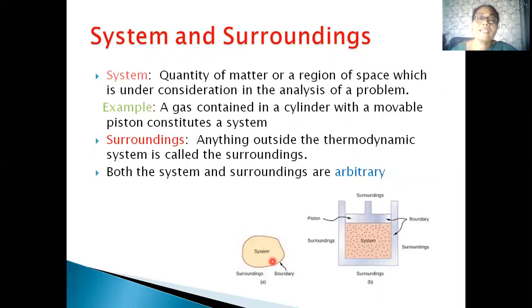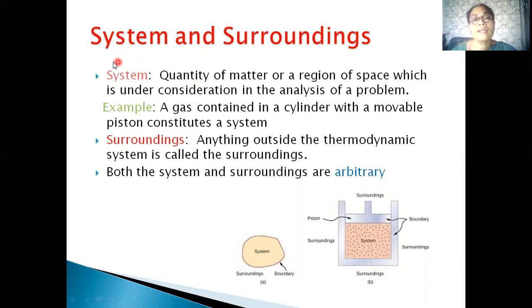Next, let's see the basic terms which we will be frequently using in the chapter of thermodynamics: system and surroundings. Previously, while explaining heat and temperature, we were using the word body. From now onwards, we should not use the word body. Instead of body, we have to use the word system.